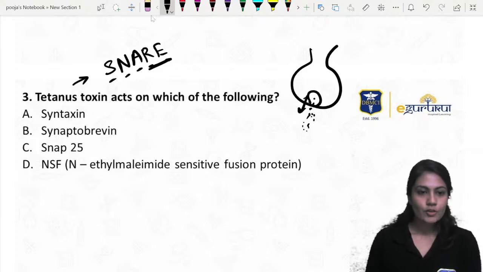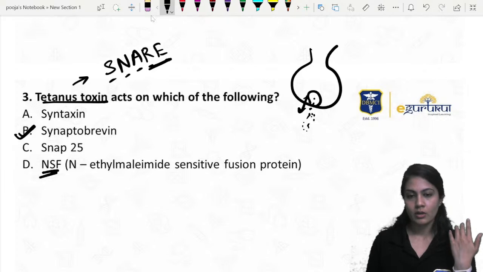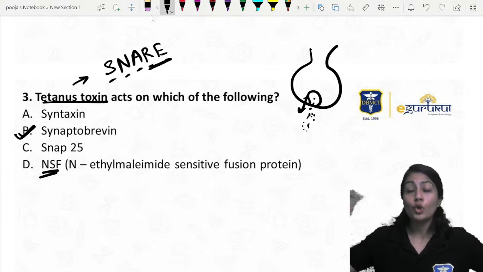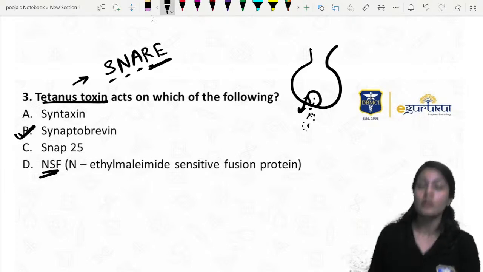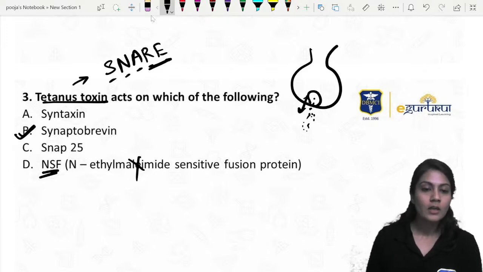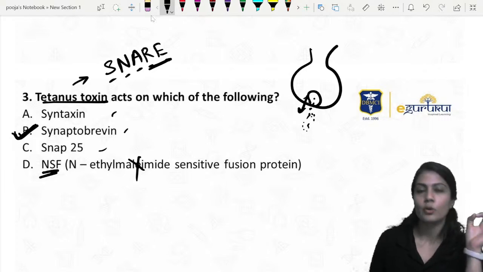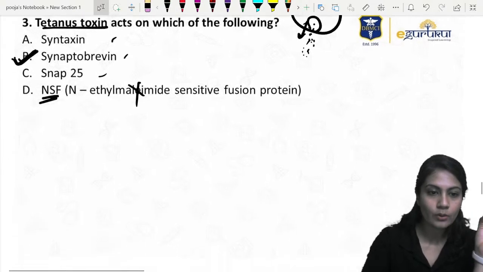Yes, right. So tetanus toxin is going to act on the synaptobrevin. They give just the long form of the NSF protein that I talked about. There is no such type of protein, right? This is the group of proteins. So the tetanus toxin is not going to act on NSF, that means all the soluble factor proteins. So this cannot be the answer. These all are SNARE proteins. But the tetanus toxin acts on the synaptobrevin.